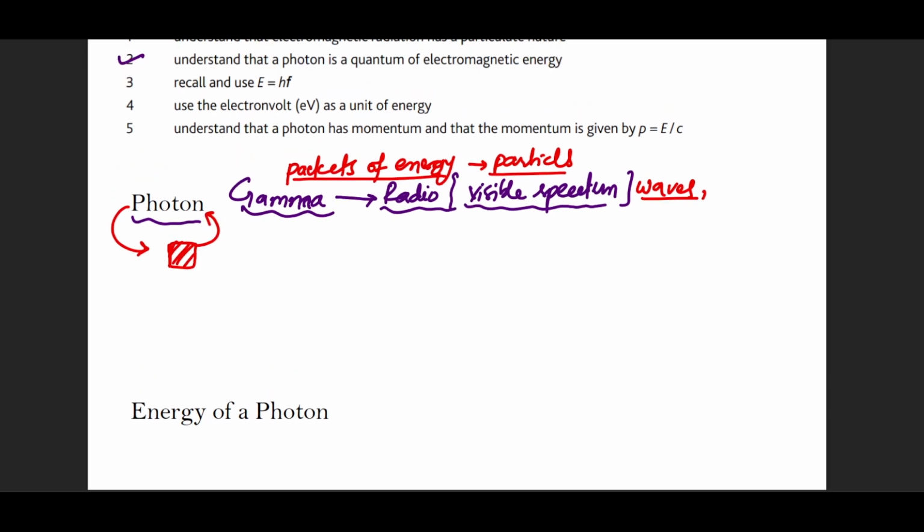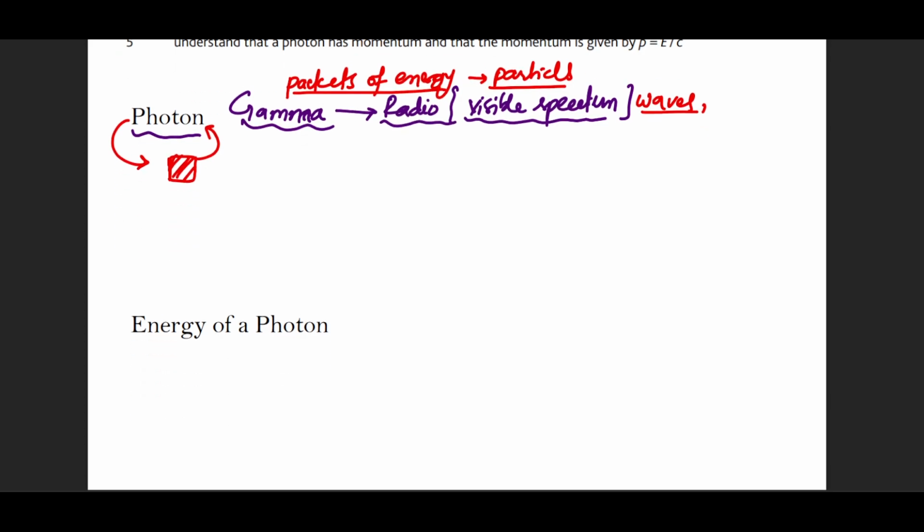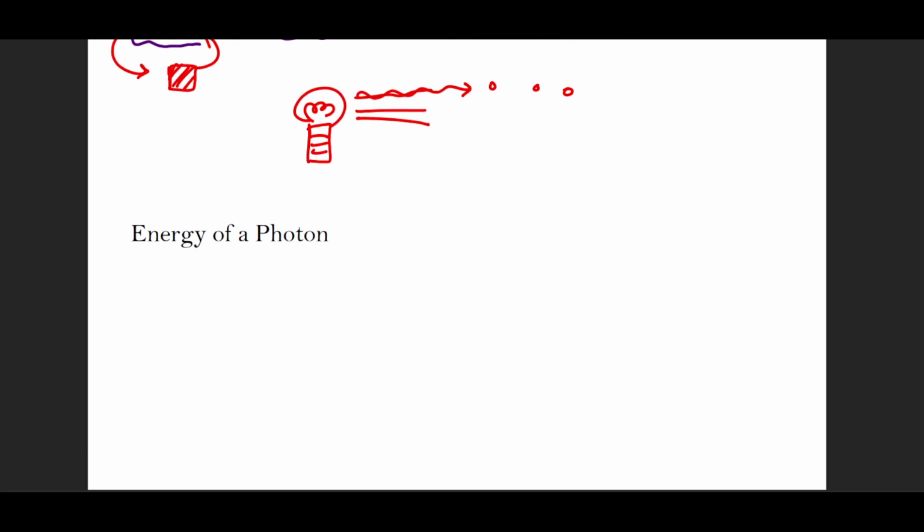So what is the energy of a photon? When we're talking about this visible spectrum, we believe that from, let's say, a torch or a light bulb, whatever source we have, for example a bulb, the radiations coming out of it are in terms of waves when it moves through matter, but when it interacts with some surfaces or matter, it actually behaves like a particle. This dual nature will be explored in the second part of this quantum physics, but for the sake of understanding, let's keep this in mind, that photons are packets of energy.